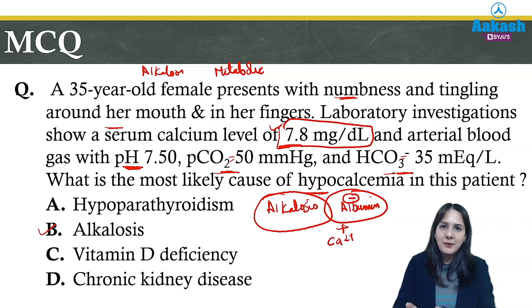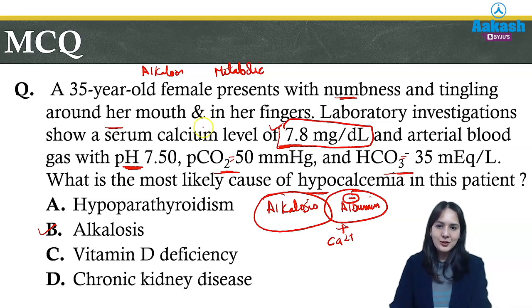If the bicarbonate levels are within normal range in case of respiratory acidosis, it will mean that compensation has not started. But if it is increased but the pH is still low, then it will mean it is partial compensation. And if the pH has come back to normal, it means it is a fully compensated case. So in this way you can solve your questions.